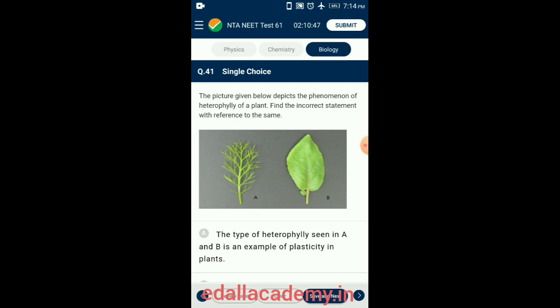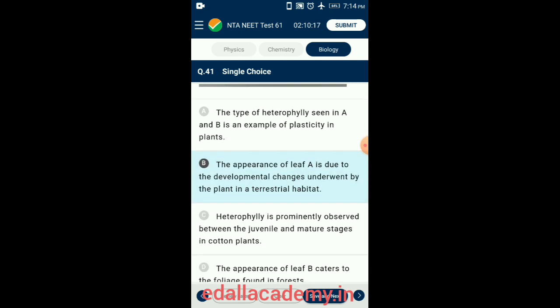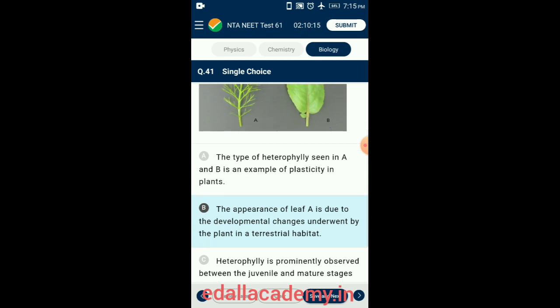In such plants, the leaves of the juvenile plant are different in shape from those in mature plants. On the other hand, the difference in shapes of leaves produced in air and those produced in water in buttercup plant also represents heterophylly due to environment. This phenomenon of heterophylly is an example of plasticity. So the correct option for this question is option B. The appearance of leaf A is due to the developmental changes undergone by the plant in a terrestrial habitat.